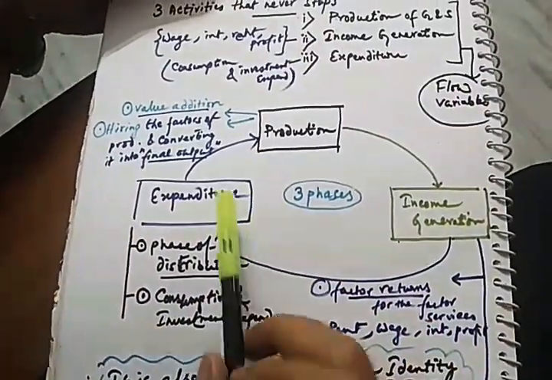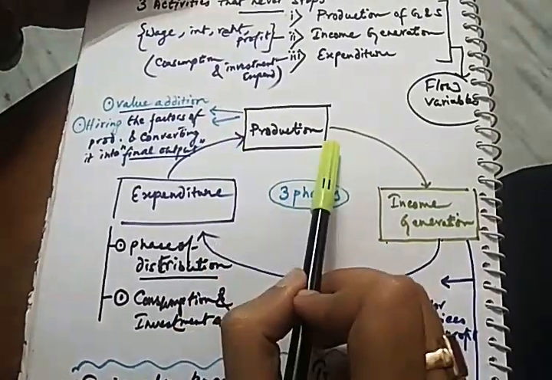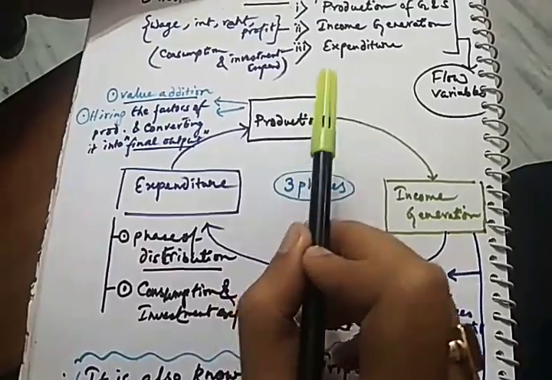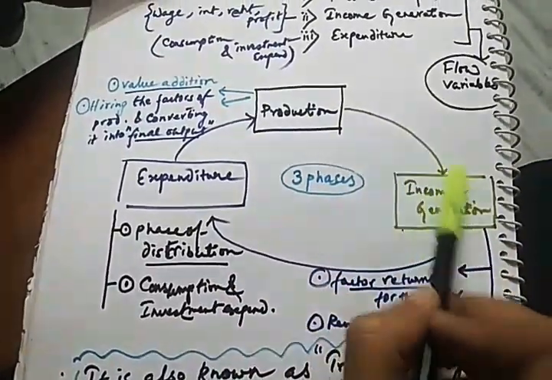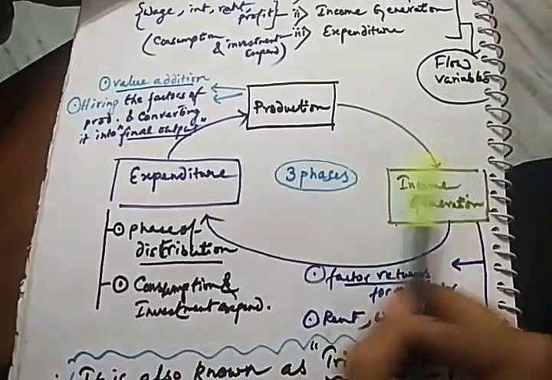Now, look, you have to make three boxes. I had also made it. The first box represents production, the first phase. When production takes place, ultimately they will be helping the factors of production to generate some income. So the second phase comes with income generation, that is drawn with a green ink.